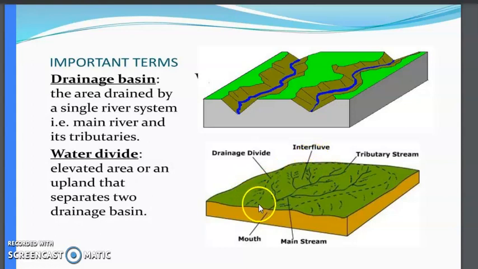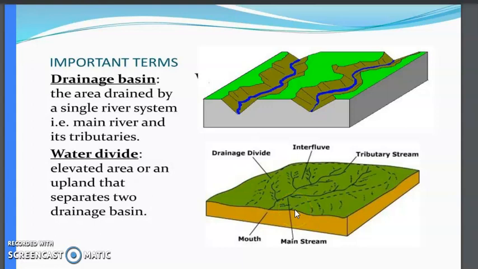This total area, the boundary you can see as the dotted line, is known as the drainage basin. It is the area drained by a single river system. These are all tributaries of this one river. So the entire area from where the river with its tributaries is flowing is called the drainage basin.